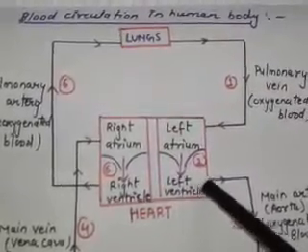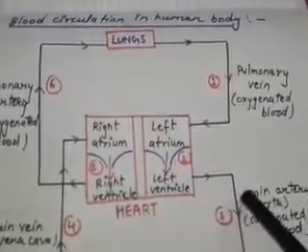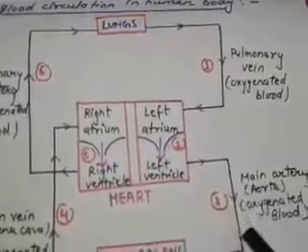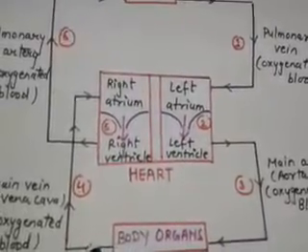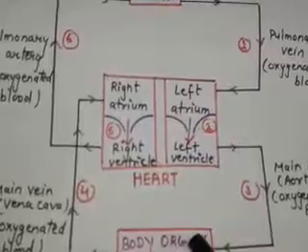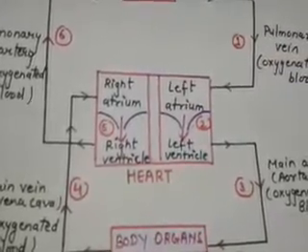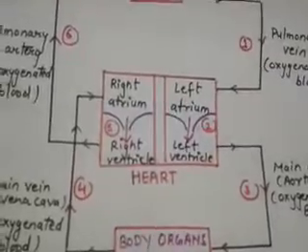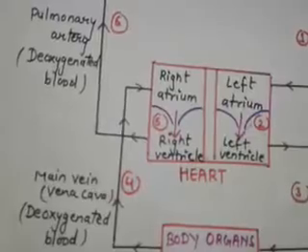The left ventricle on contraction pushes blood into the main artery, and this main artery carries oxygenated blood to the organs of the body, where it gives oxygen to the body cells. Since the blood loses oxygen, the blood has been deoxygenated.